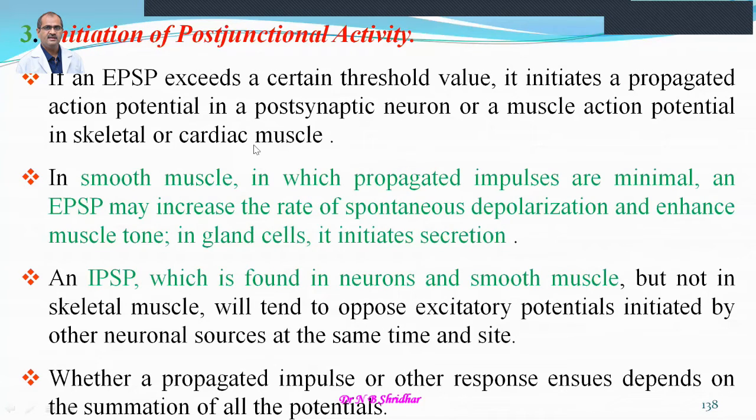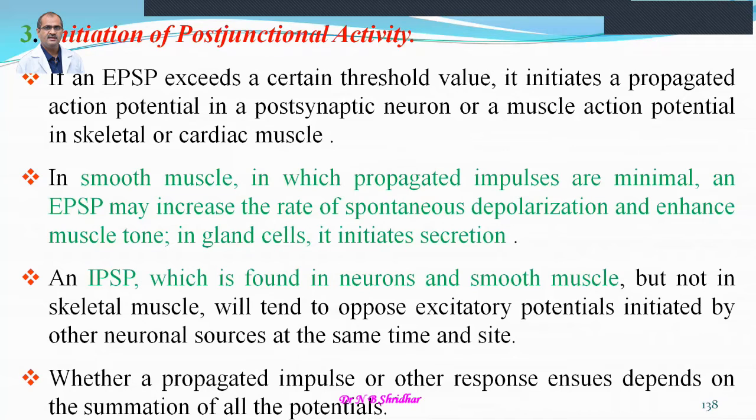So what happens whenever this excitatory postsynaptic potential initiates, the action potential is initiated, then it is going to be conducted on the skeletal muscles or smooth muscles and going to contract. In smooth muscle, the propagated impulses are minimal, and excitatory postsynaptic potential may increase the rate of spontaneous depolarization and enhance muscle tone. In gland, it initiates the secretion.